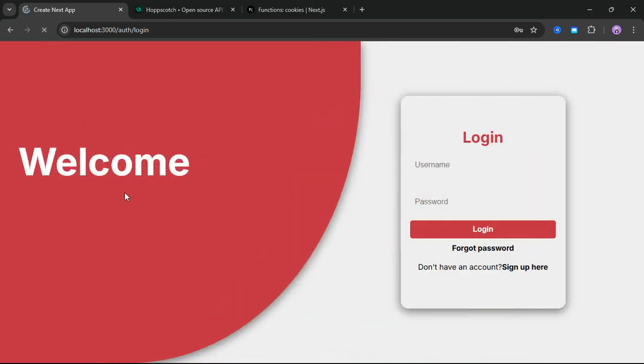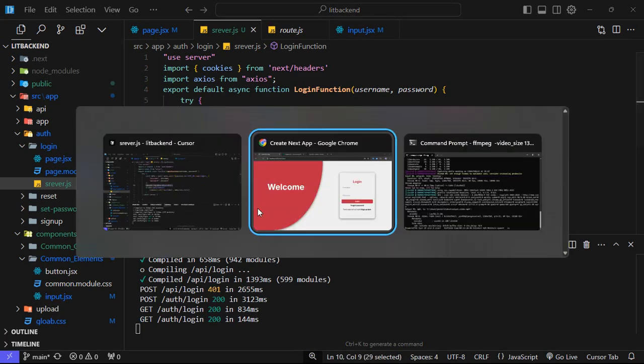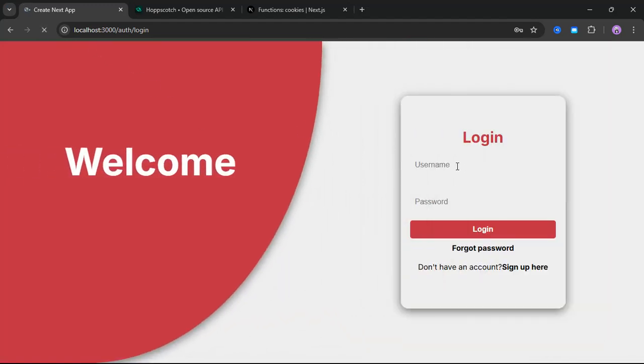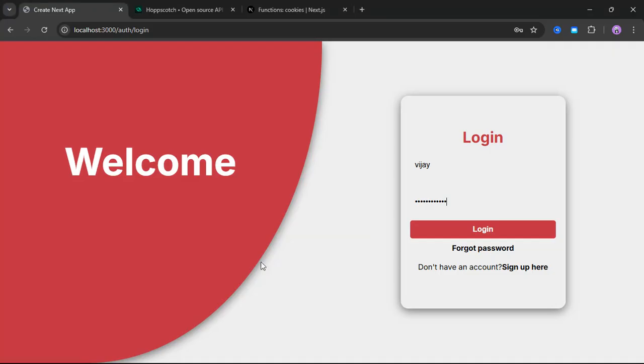If I refresh again, I will console the value data dot token. We have not even got output in the console, which means we have got some error. Again I will refresh and type the username and password. These validations we can make easily on our own, but the actual thing is how we can implement the logic. I will hit enter. It has given me the token, which means login has been successful.